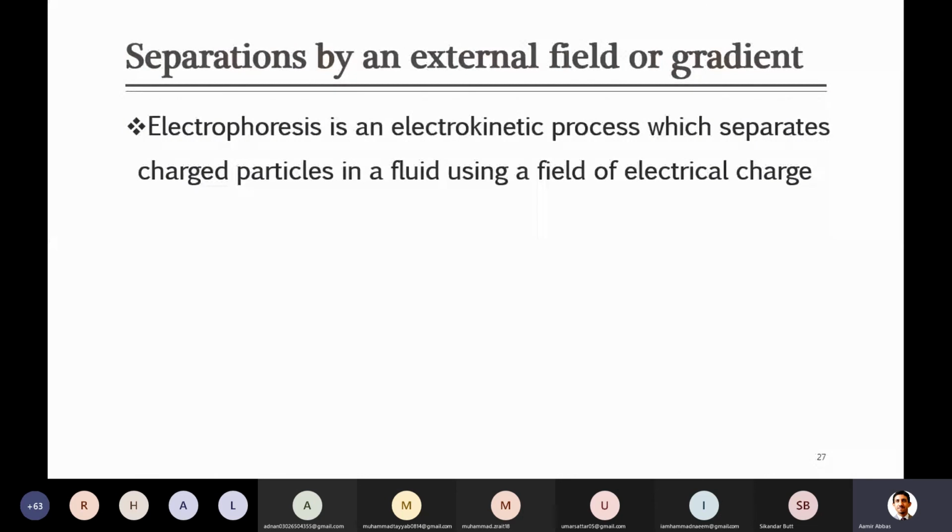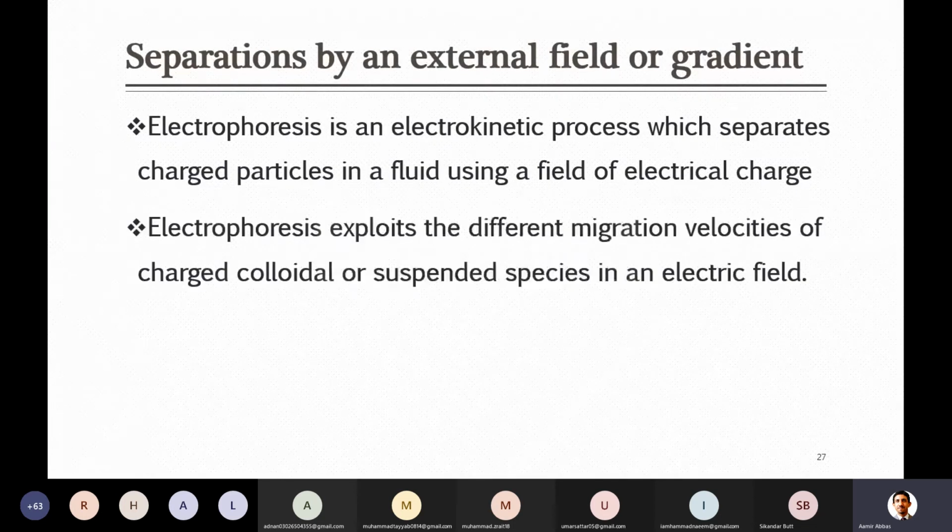And the last one here, another one which is called electrophoresis. Again, it is an application of electricity, which they call an electrokinetic process, which separates charged particles in a fluid using an electric field. Electrophoresis is applied in the biotechnology field, for separation of DNA, RNA, and such things.